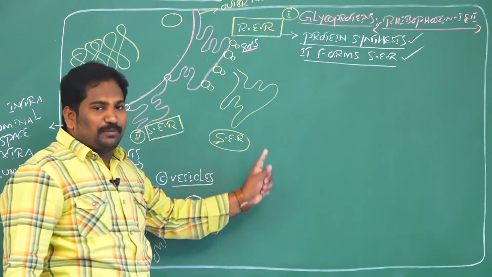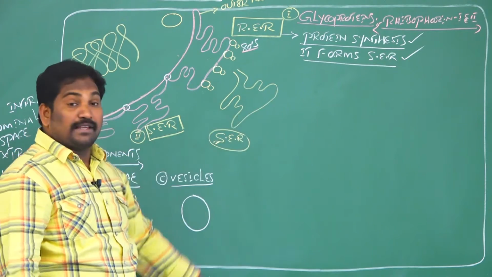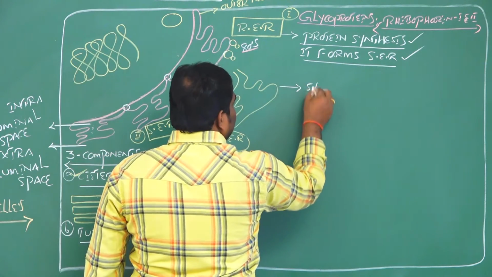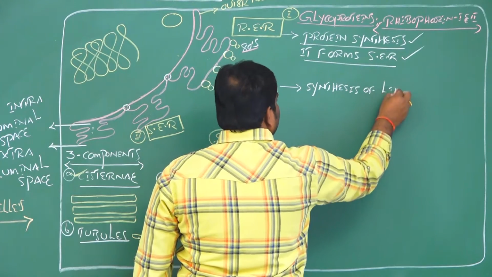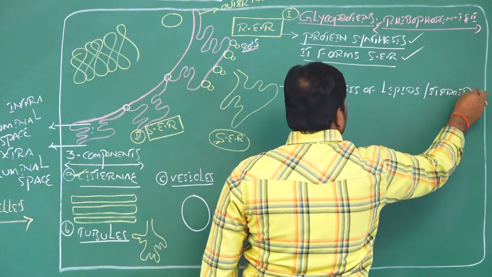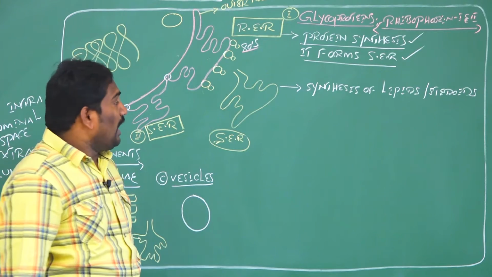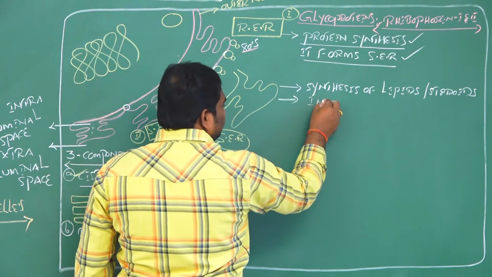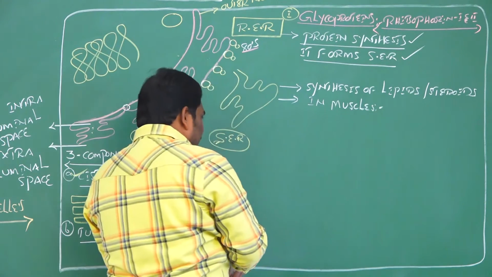Smooth endoplasmic reticulum means if the surface of endoplasmic reticulum does not have any ribosomes, it is called smooth endoplasmic reticulum. The main function of smooth endoplasmic reticulum is synthesis of lipids and steroids. Steroids means hormones, sex hormones. And one more, the smooth endoplasmic reticulum present in muscles is called